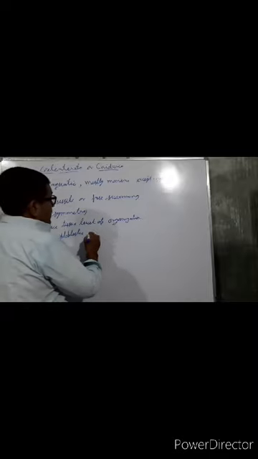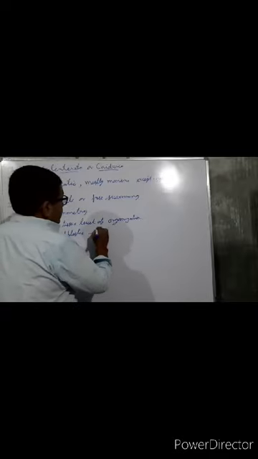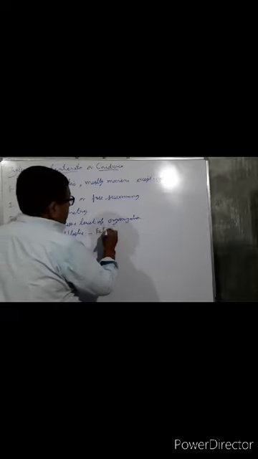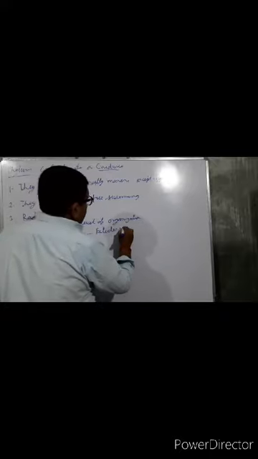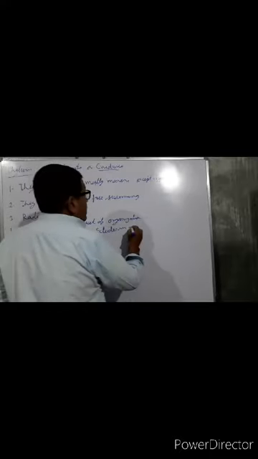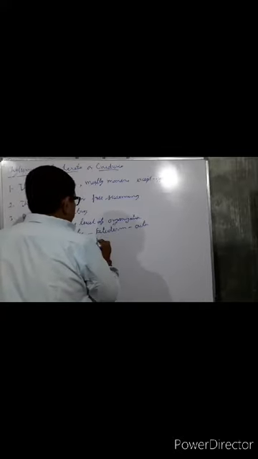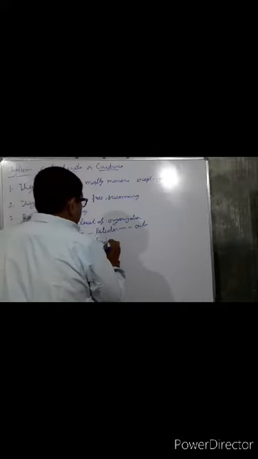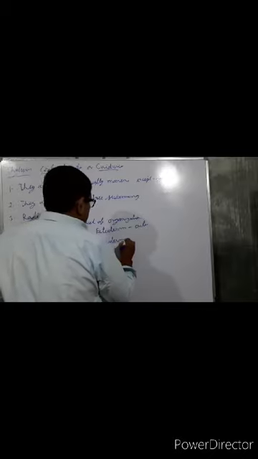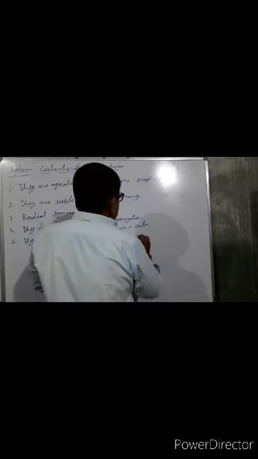One is the ectoderm, which is the outer layer, and the other is the endoderm, which is the inner layer.